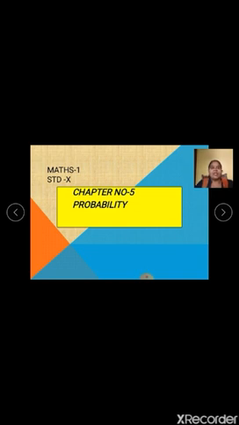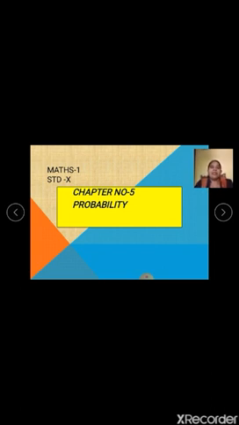In the previous session, I finished the first chapter of Maths 1, that is linear equation in two variables. From this session onwards, I will be starting with chapter number 5, that is probability. It is an extremely easy chapter and maximum scoring. You should get full marks in such chapters.